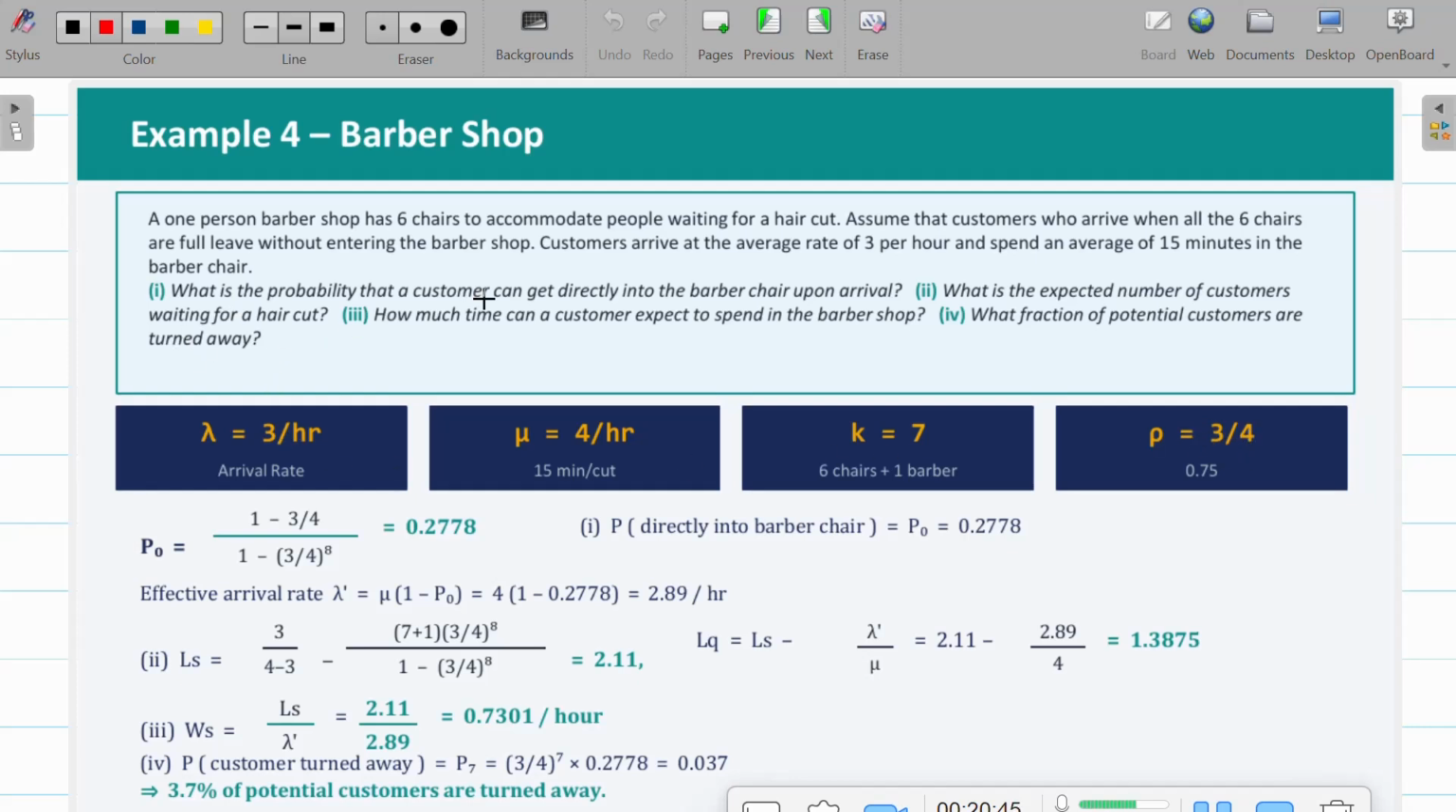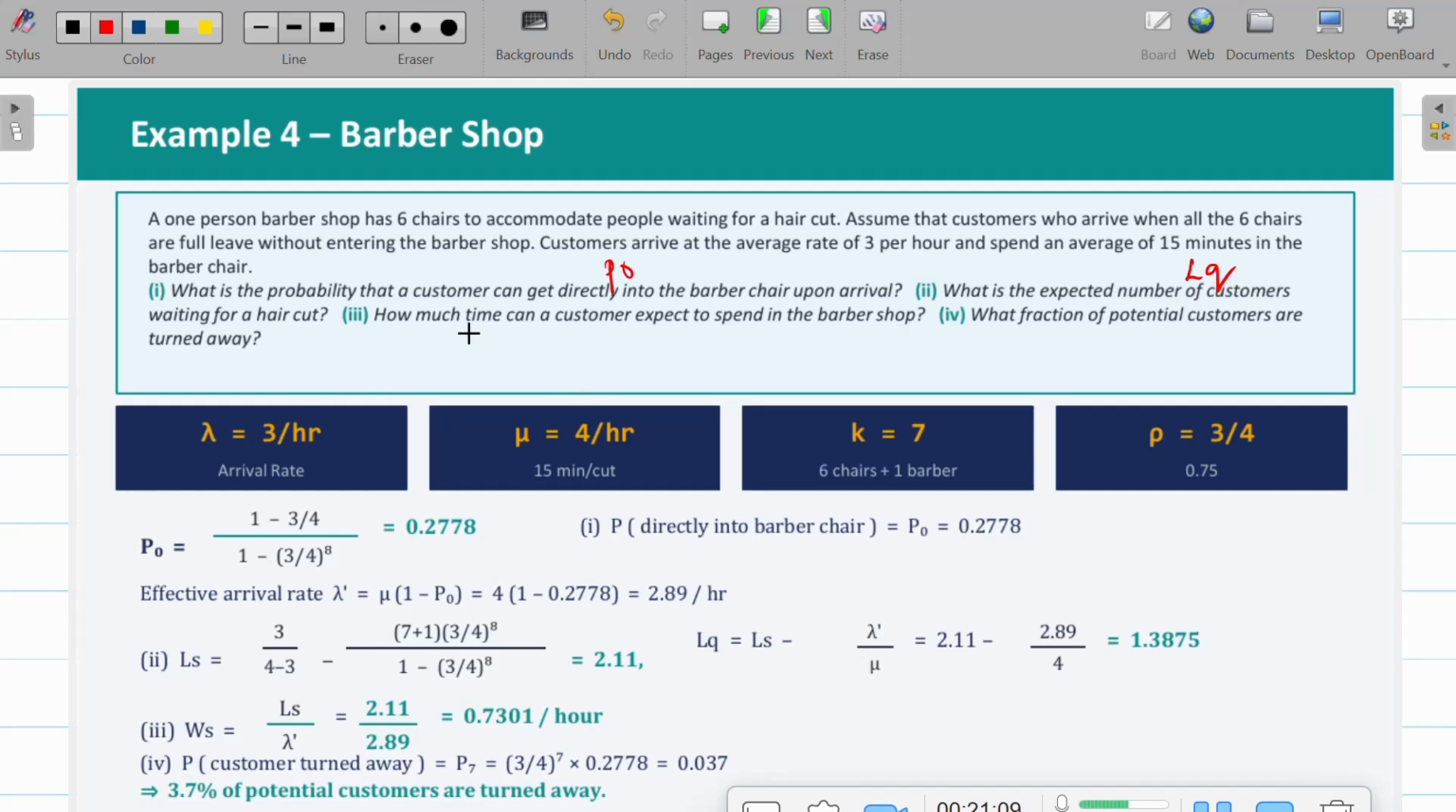So what is the probability the customer can get directly into the barber chair? When the system is free, obviously you get into the chair, right? So it is directly P naught. And what is the expected number of customers waiting for a haircut? That is nothing but Lq, not the waiting time.